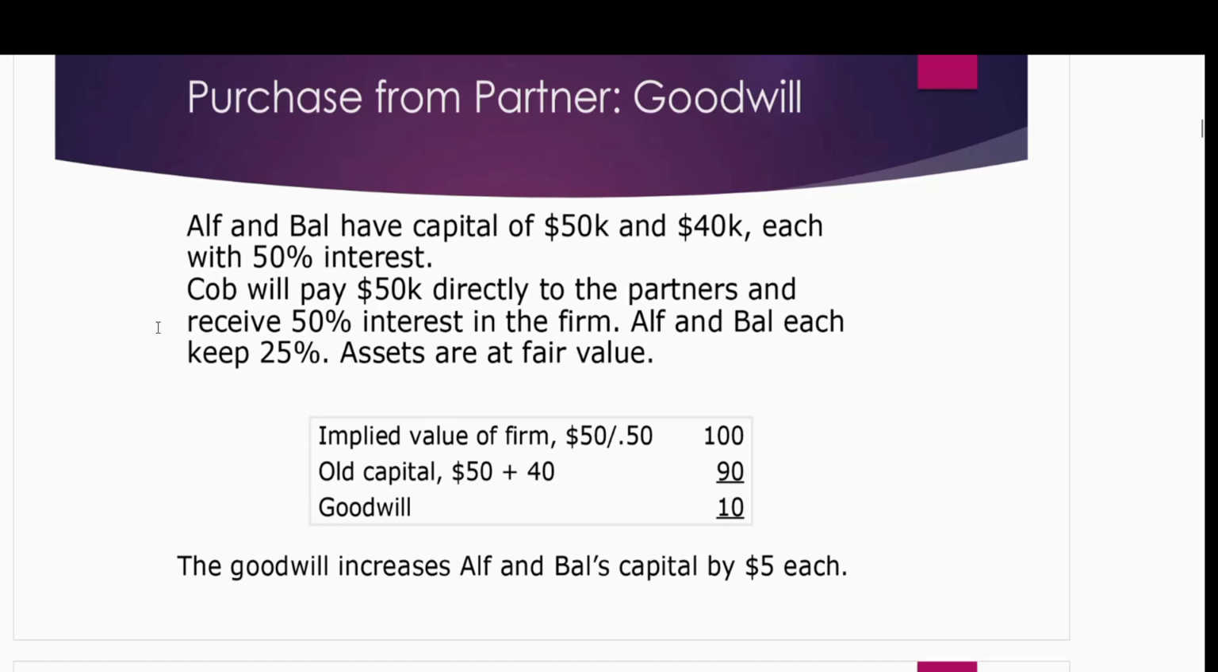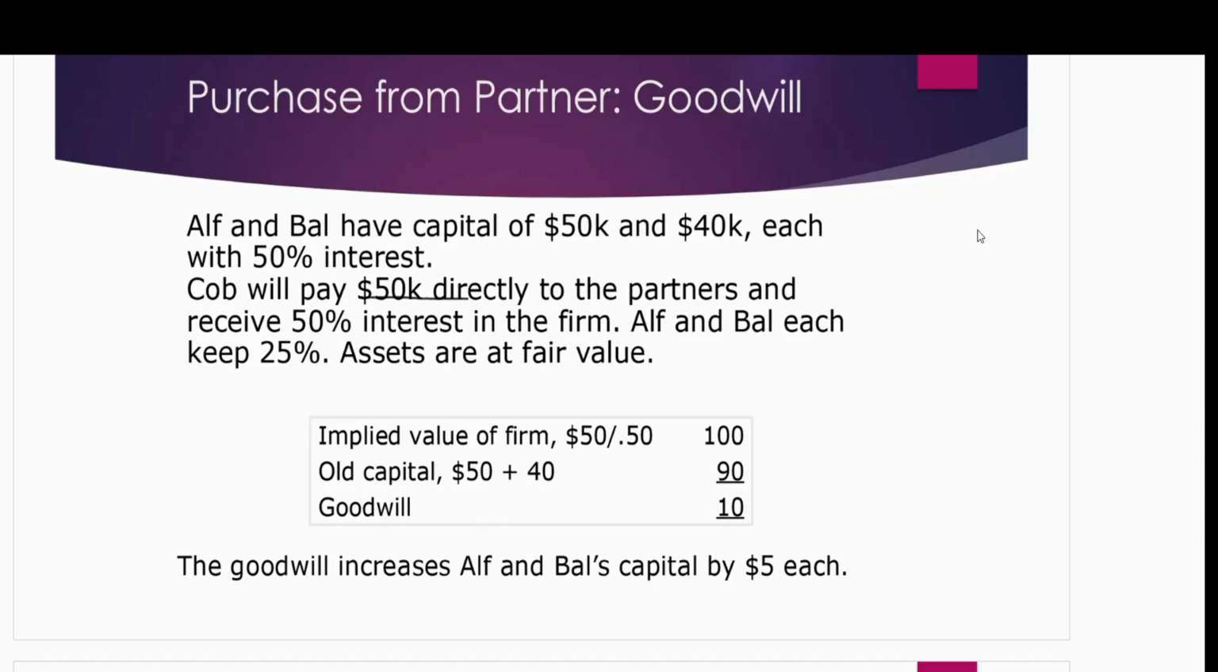So in this case, we need to first balance the capital balances to reflect exactly that they have equal interest. Anyways, let's read further. Coop will pay 50K directly to the partners. This is his investment. If he's going to pay 50K to the partners, they are not defining exactly whether Alf or Bal is getting it. They said partners. So it means directly to both of the partners he is giving 50K and receives 50% interest in the firm. Alf and Bal each keep 25%.